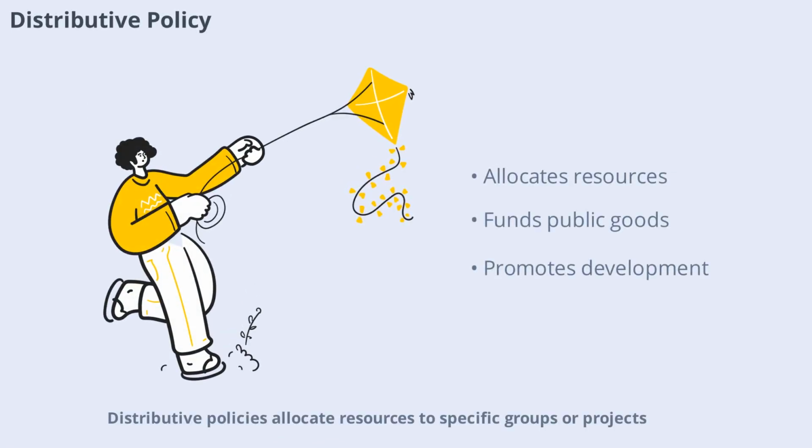Distributive policies allocate resources to specific groups or projects. These policies often fund public goods like roads, schools, and research. The goal is to promote economic development and improve quality of life. Distributive policies are usually less controversial because they provide benefits to many people.